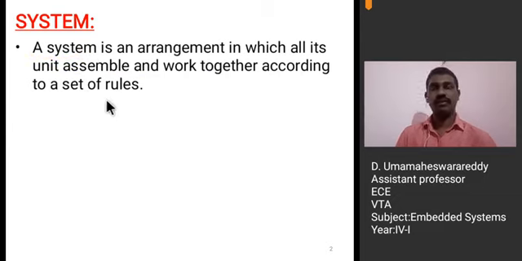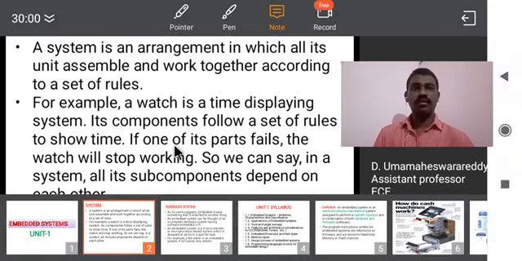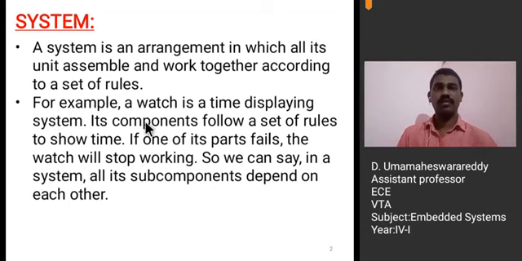Let us see an example. For example, a watch, which is a time displaying system. What does a watch do? It displays time. Its components follow a set of rules to show the time. If any one of its parts fails, then what happens? The watch will stop working. So we can say that in a system, all its subcomponents depend on each other. For the functionality of a system, all its units should function properly and coordinate with one another. It is called a system.